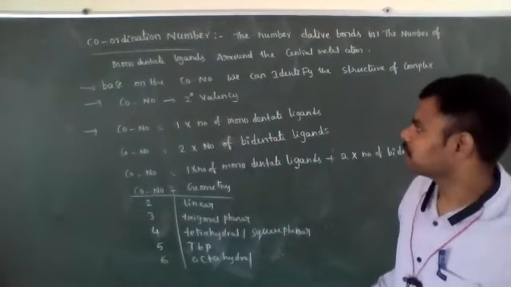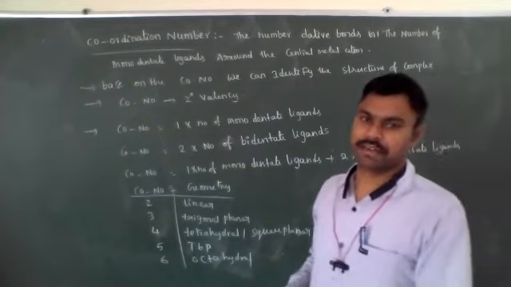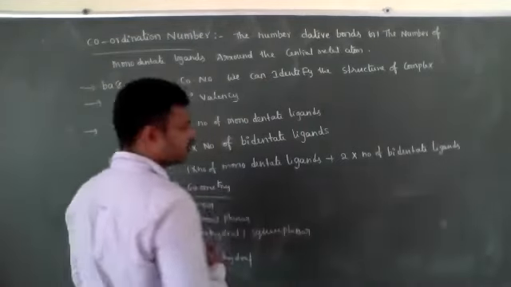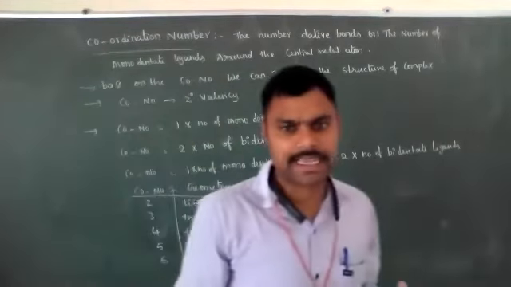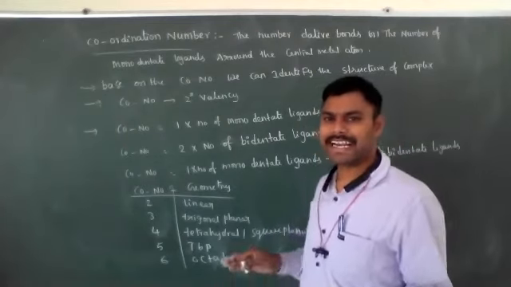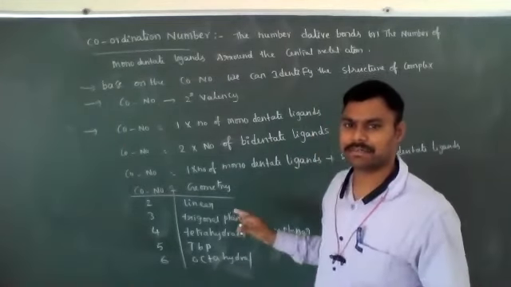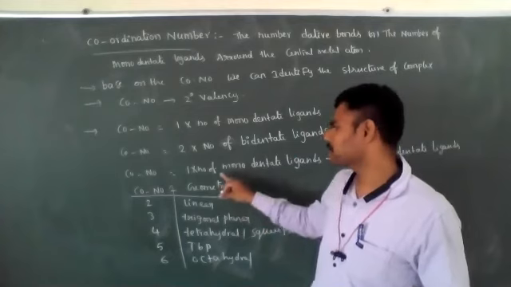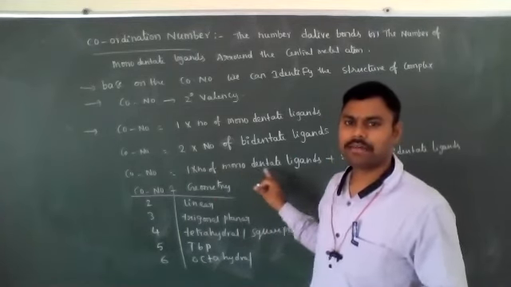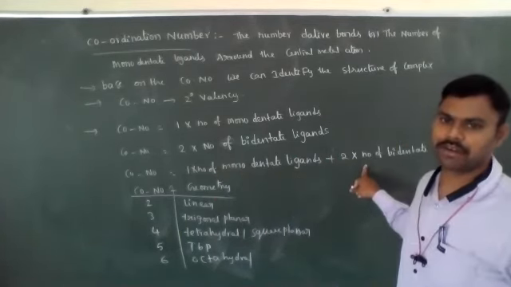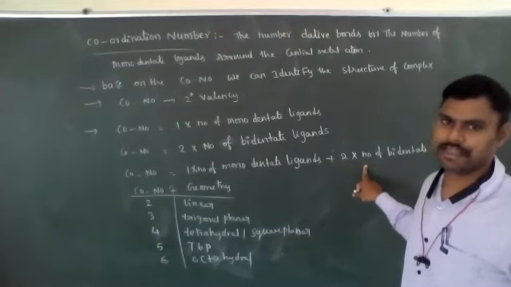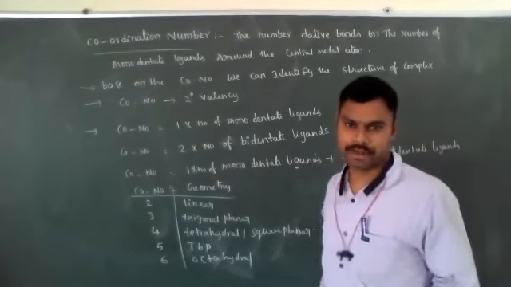Okay, this is about coordination number. So how to calculate the coordination number? If a complex has both monodentate and bidentate ligands, then its coordination number is 1 into the number of monodentate ligands plus 2 into the number of bidentate ligands. Then only we will get the exact coordination number value.